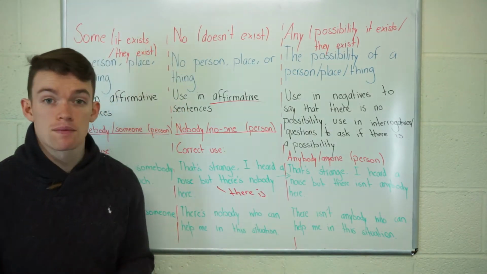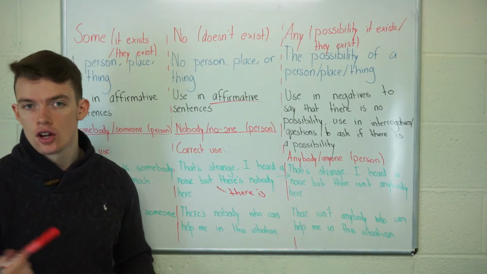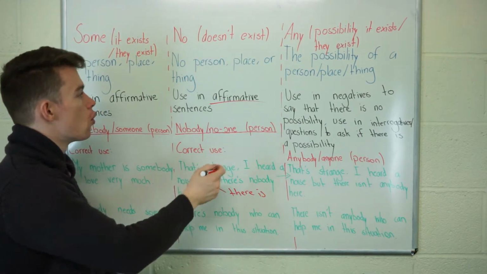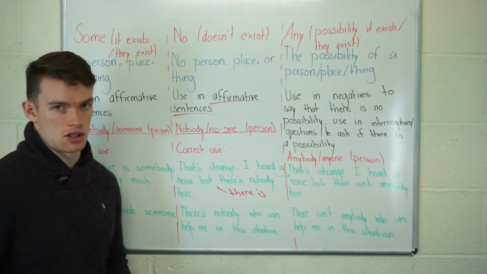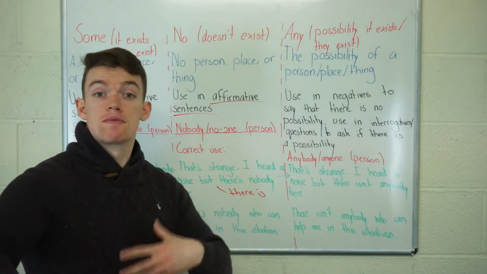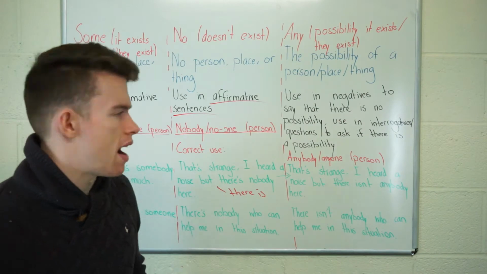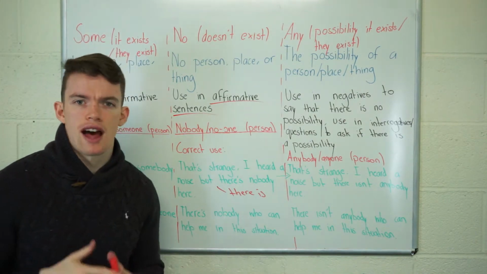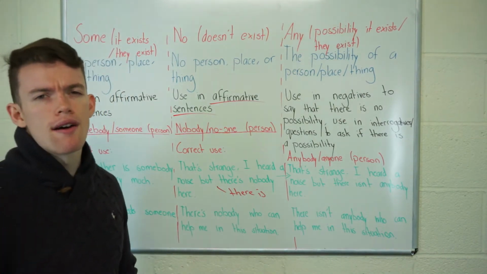There's nobody. Again, there's nobody. There is nobody. So we're always using no in affirmative sentences. Cool? You'll need to remember that because it's a very important part of our understanding of any. We're going to do a little bit of a comparison.